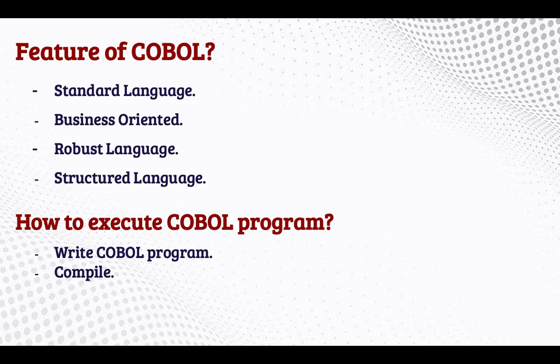A logical error is, for example, when you are writing a program for subtraction, but you wrote the addition logic. That is logical thinking.